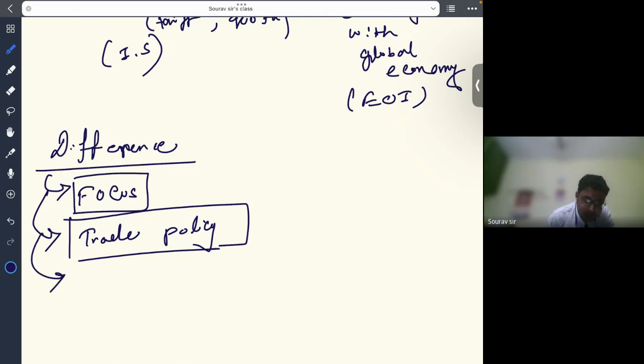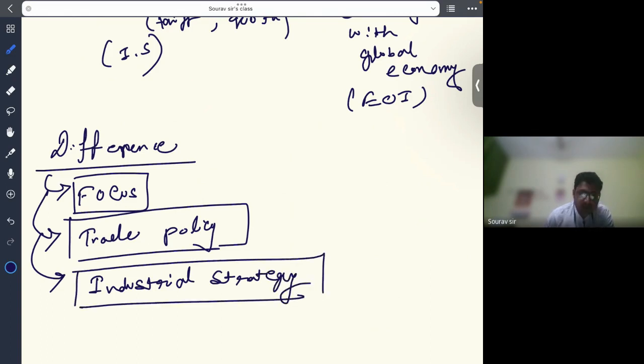Another difference is industrial strategy. Self-reliance through protection involves promoting domestic production of goods and services, while self-reliance through globalization involves specialization in the production of goods and services that can be competitively produced and traded in the global market.